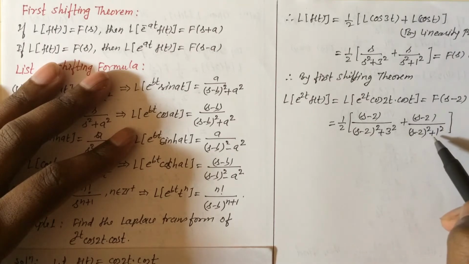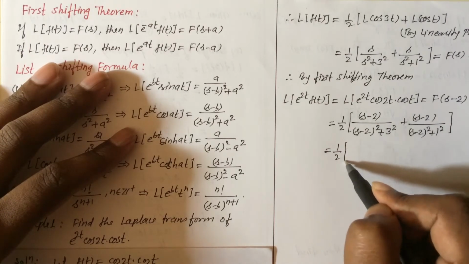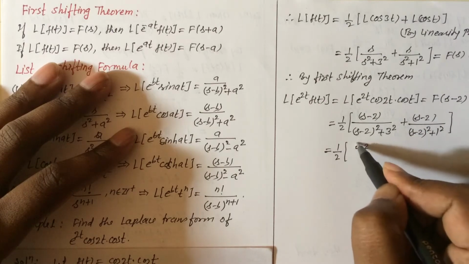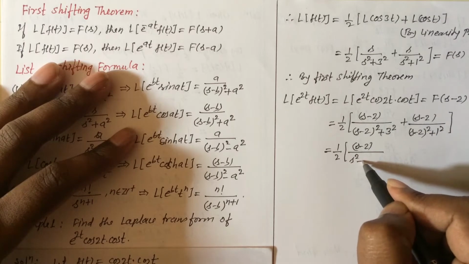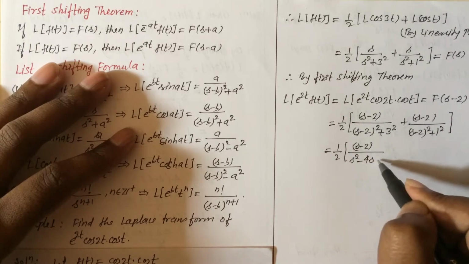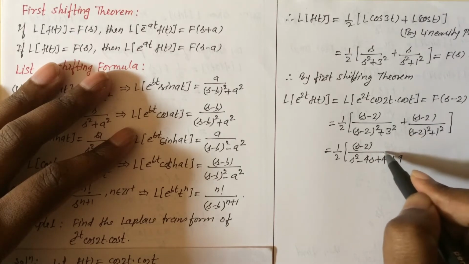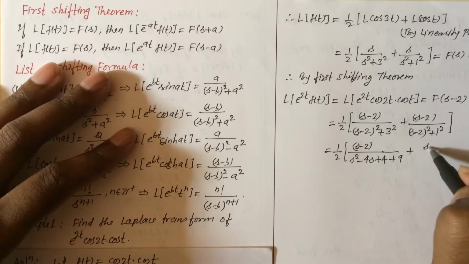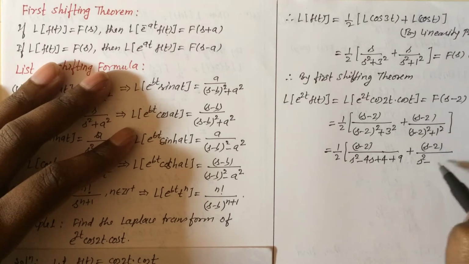Now we can simplify this, so this equals 1 upon 2 in bracket s minus 2, open the bracket, so s square minus 4s plus 4 and plus this 3 square, that is 9, and plus s minus 2 as it is, and open this bracket, s square minus 4s plus 4 and plus 1.